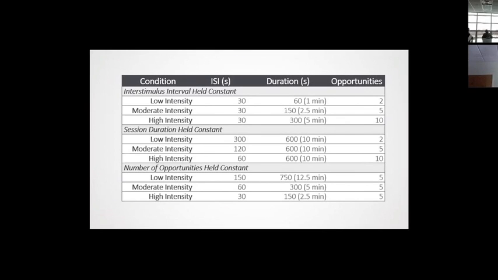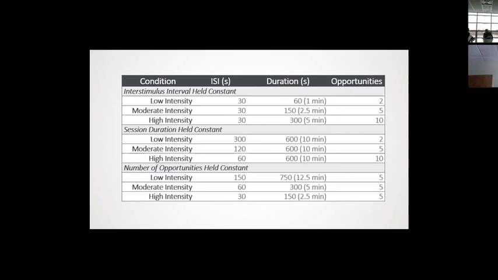We had another condition where we held the duration constant. So we had 2 to 10 opportunities again, but they all occurred in 10 minutes, and so then the spacing would change. And we had a third where we held the opportunity constant, but we changed the pacing. So 5 opportunities in each of those conditions presented either 30 seconds all the way up to 150 seconds apart. And the reason for doing this is to isolate which pieces really were responsible for the changes in acquisition.